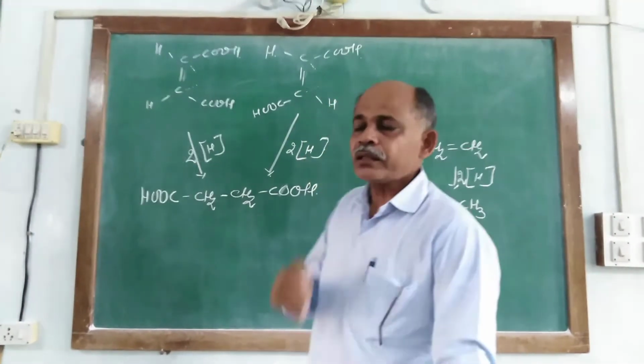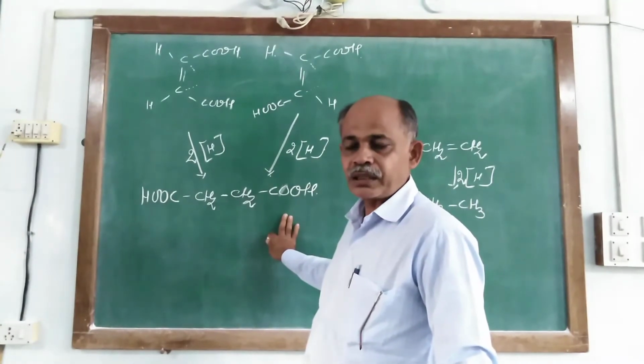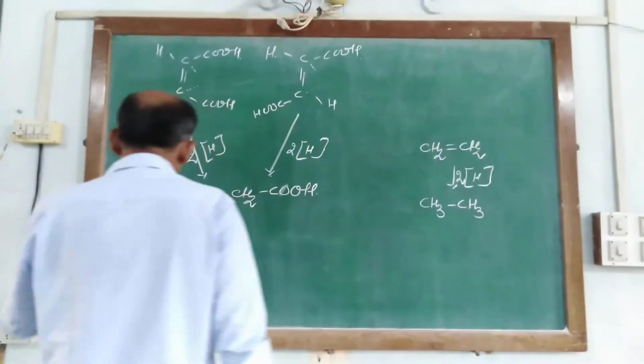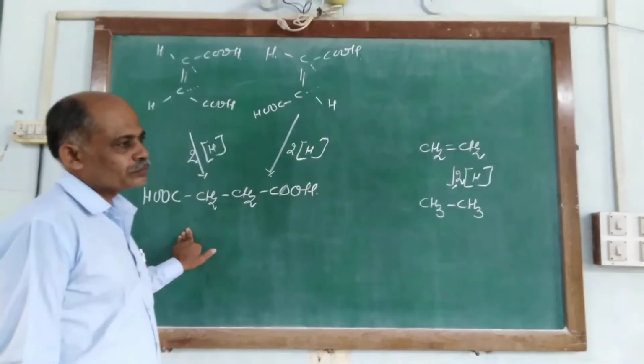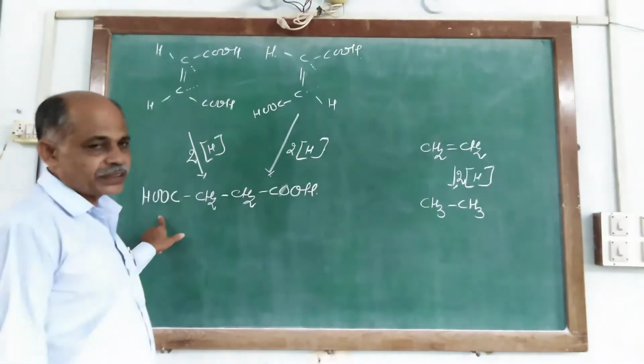And we are familiar with the structure of succinic acid. Succinic acid is a dicarboxylic acid, and in a dicarboxylic acid, the two carboxylic groups are linked at both ends of the chain. One is here and one is here.